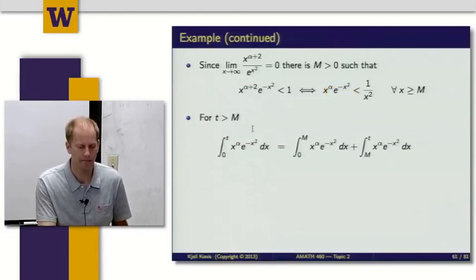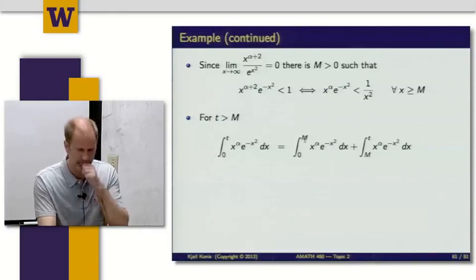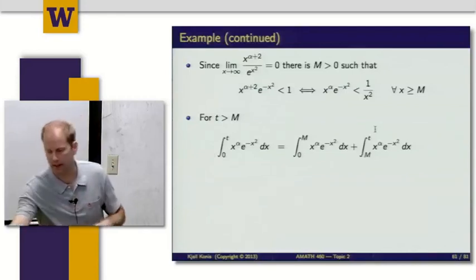And what that's going to let me do is, if I consider values of t that are greater than m, I'm going to split my integral from 0 to t into a piece from 0 to m and another piece from m up to t.